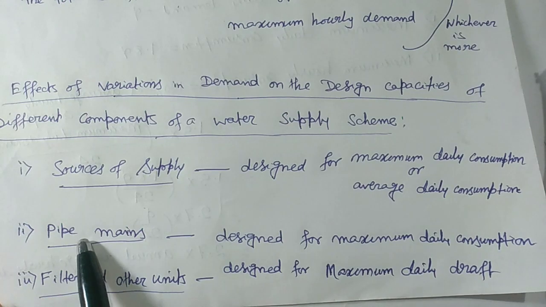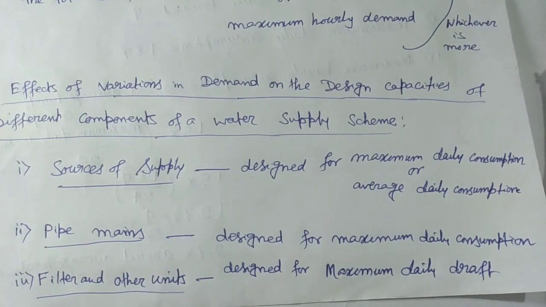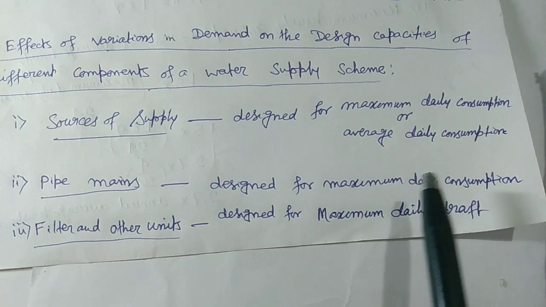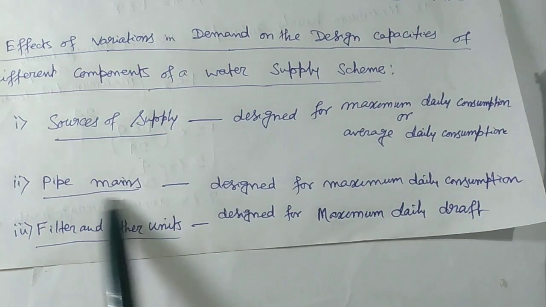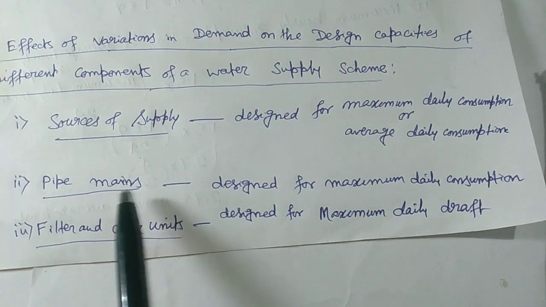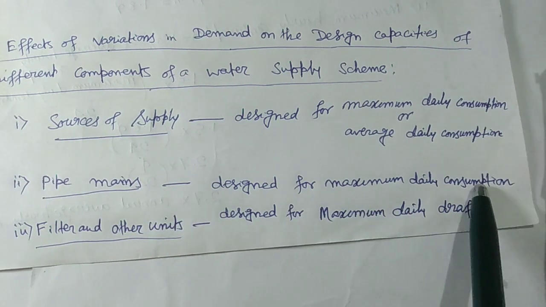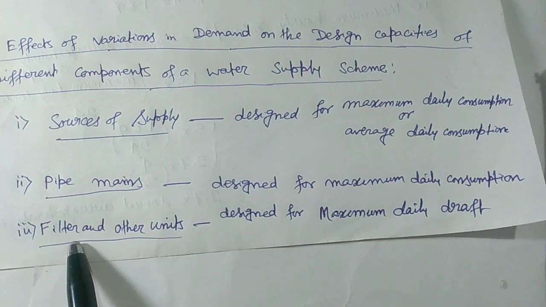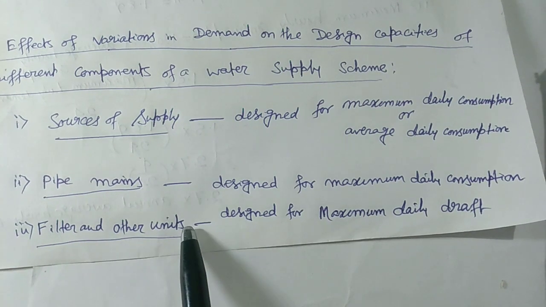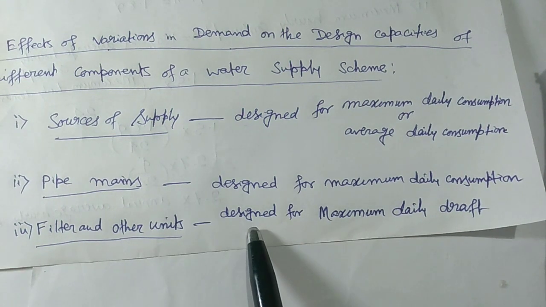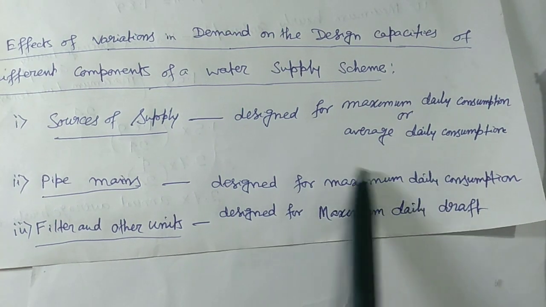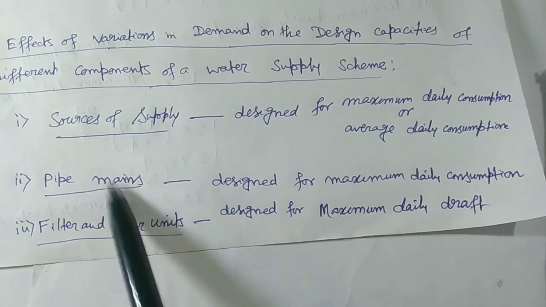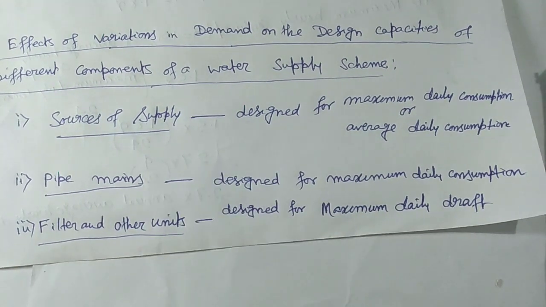Pipe mains are designed for maximum daily consumption. Please keep in mind that pipe mains are designed for maximum daily consumption. Filters and other units are designed for maximum daily draft. So these are 3 components.